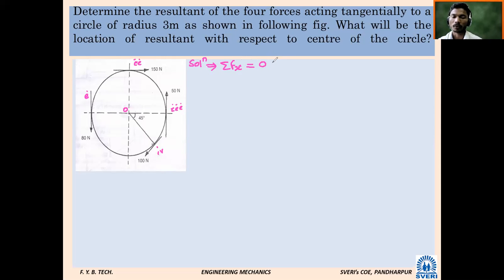Force number 2, 150 Newton going towards the right, is plus 150. Force number 3, 50 Newton, which is an upward force, is zero. Now force number 4 is inclined.